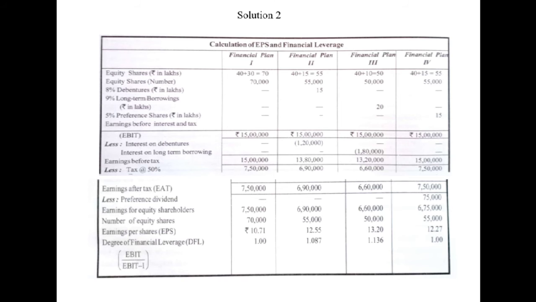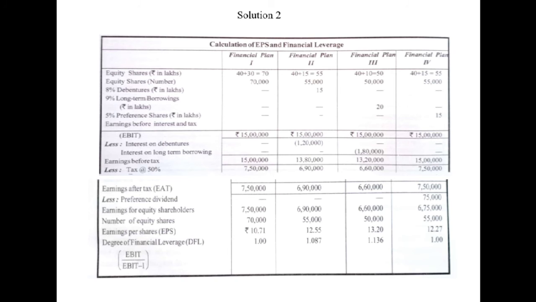So how do we calculate EPS? EPS is calculated by dividing the earnings for equity shareholders by the number of equity shares. So under the first financial plan, the earnings for equity shareholders are rupees 7,50,000 and the number of equity shares are 70,000. So 7,50,000 divided by 70,000. The EPS comes to rupees 10.71.